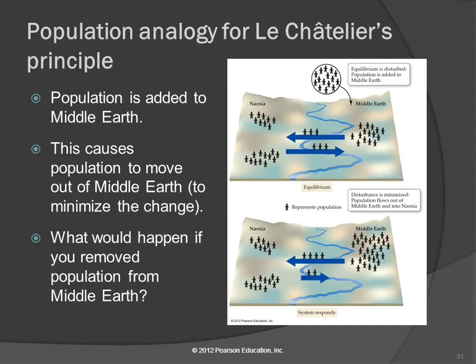You added a bunch of stuff here, well, we're going to move over here to reduce what you did to us. Okay? What would happen if, instead of adding people over here, we took a bunch of people out? How would this shift? Would people move over here, or would people move over to Narnia more? If we removed a whole bunch of people from Middle-earth.